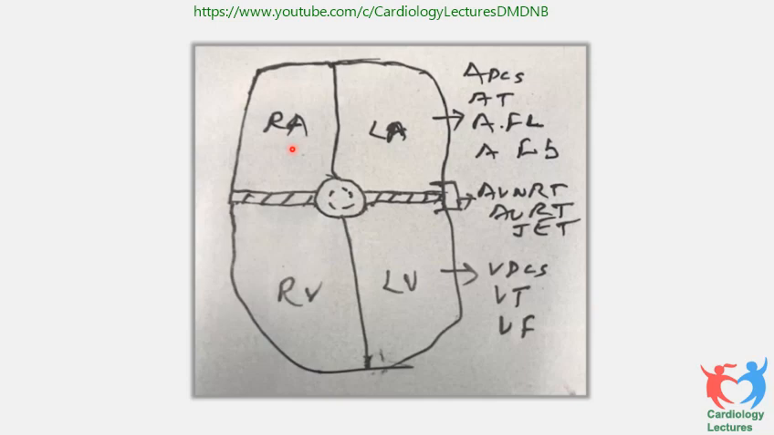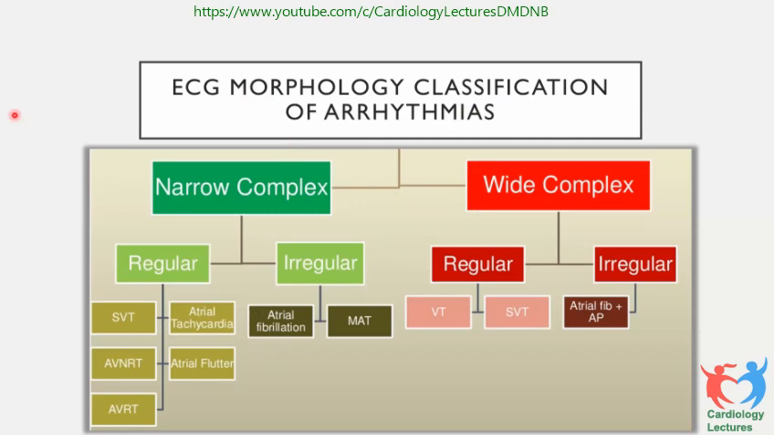But primarily, when you have a narrow complex tachycardia, please try to differentiate whether it is a junctional tachycardia or an atrial arrhythmia. You should be able to say either it is AVNRT or AVRT, or it is atrial flutter or atrial fibrillation. If the patient has atrial flutter and you tell them this is a PSVT or a supraventricular tachycardia, that is not enough. You must go further to define the exact nature of the arrhythmia so that people understand what you are talking about. So this is the classification based on morphology.